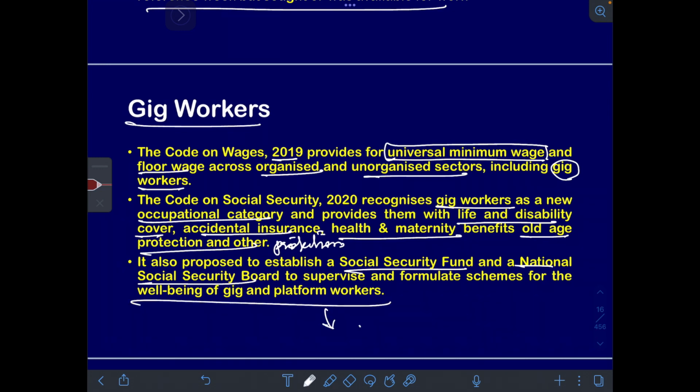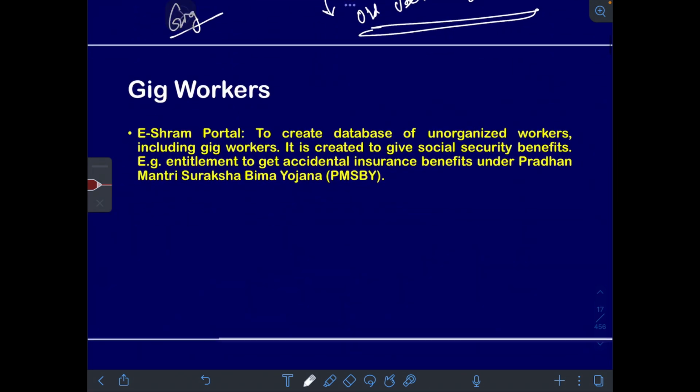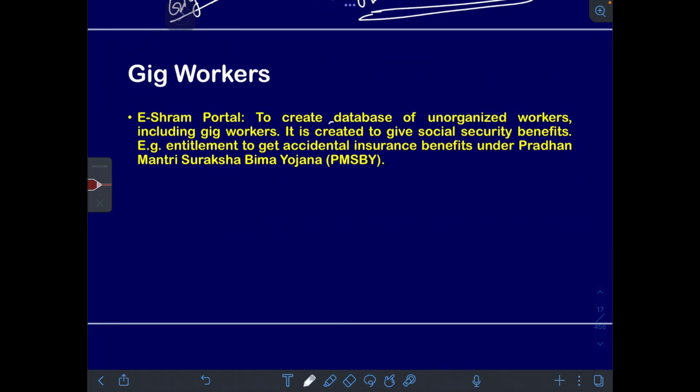Platform workers means people who work for Ola, Uber, Amazon, Zomato, Swiggy, etc. because they offer a platform through which you can work. And yes, platform workers do come under the broader definition of gig workers. Clear, people? Then you have eShram portal. To create database of unorganized workers, including gig workers, the government brought in eShram portal. It is created to give social security benefits. Example, entitlement to get accidental insurance benefits under Pradhan Mantri Suraksha Bima Yojana.